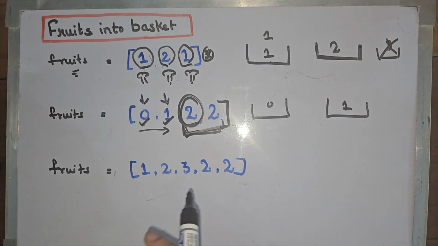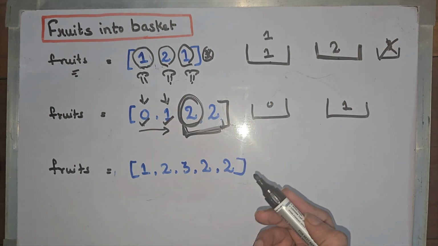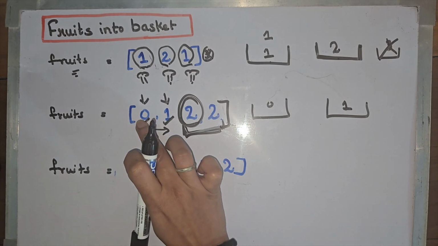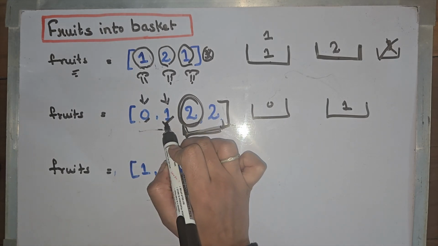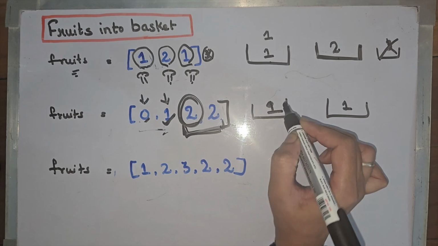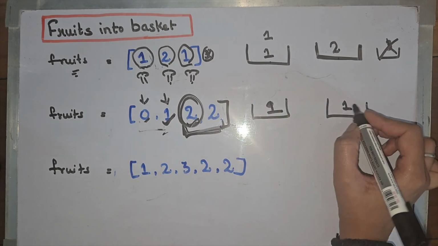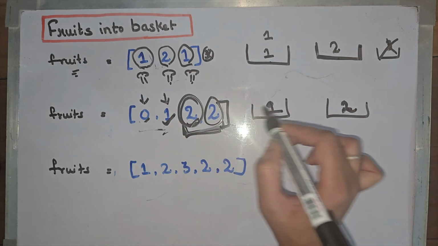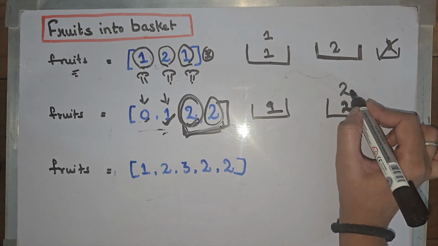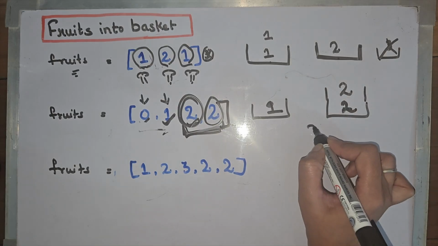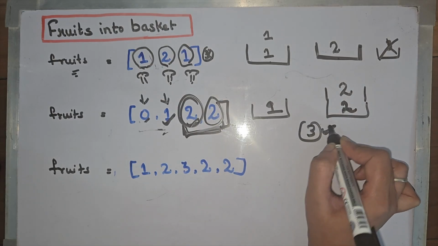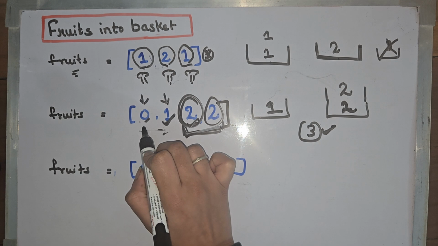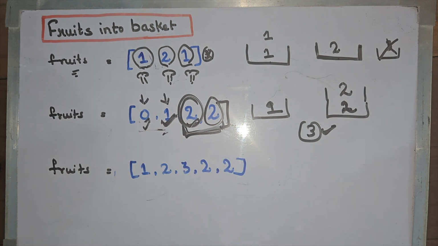what we can do is we need to maximize the number of fruits. So instead of picking 0, if we pick this 1 and keep it in one basket, and we pick this 2 and keep it in other basket, and we can pick this 2 and keep it in this basket. This way we have 3 fruits, which is maximum, which is more than picking these 2. So this way we need to plan what we need to pick.